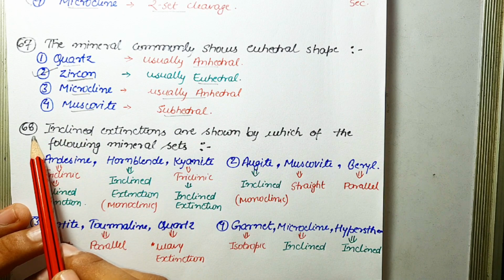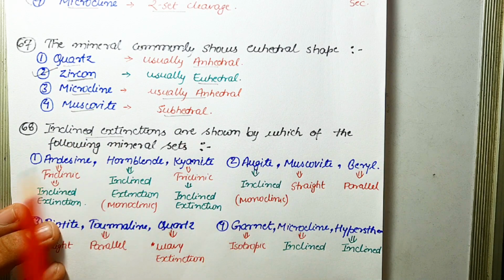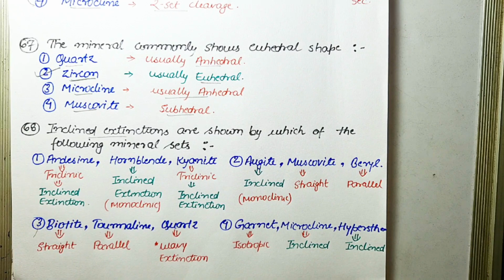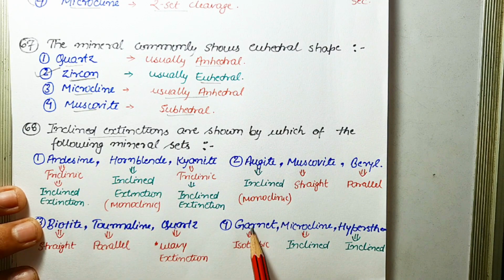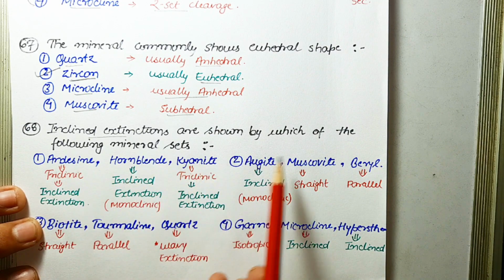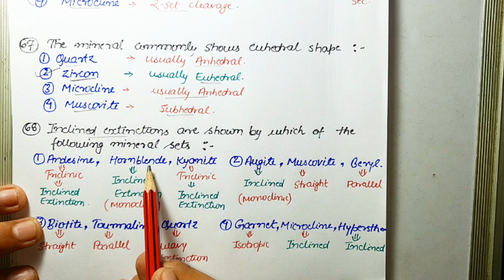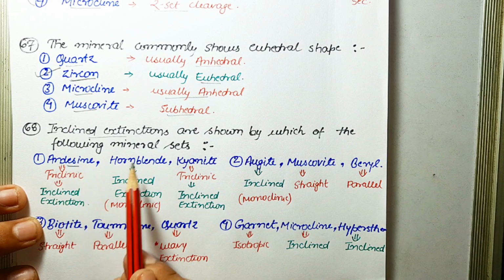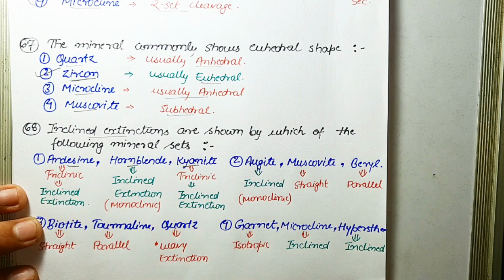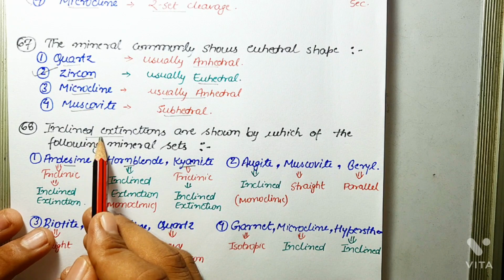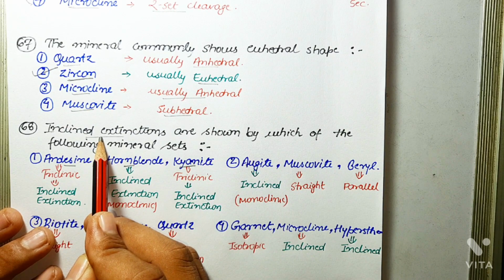Now next question is, inclined extinction is shown by which of the following mineral sets? Now here there are four options in which there are three minerals in each option. So the correct answer will be the one in which all three of the minerals show inclined extinction. Okay, so first of all, inclined extinction occurs when the cleavage or length is at some angle to the crosshair. Okay, and it is shown by many pyroxene and amphibole minerals, and many monoclinic and all the triclinic crystals exhibit